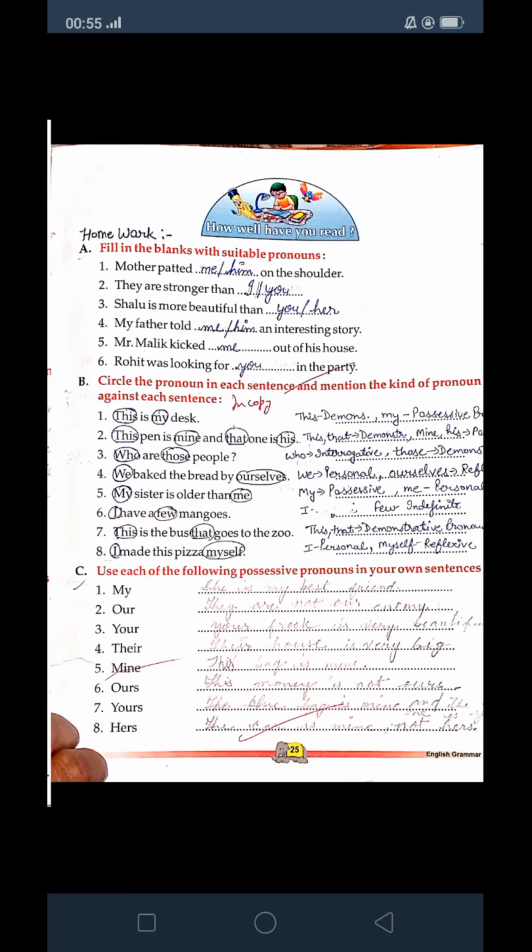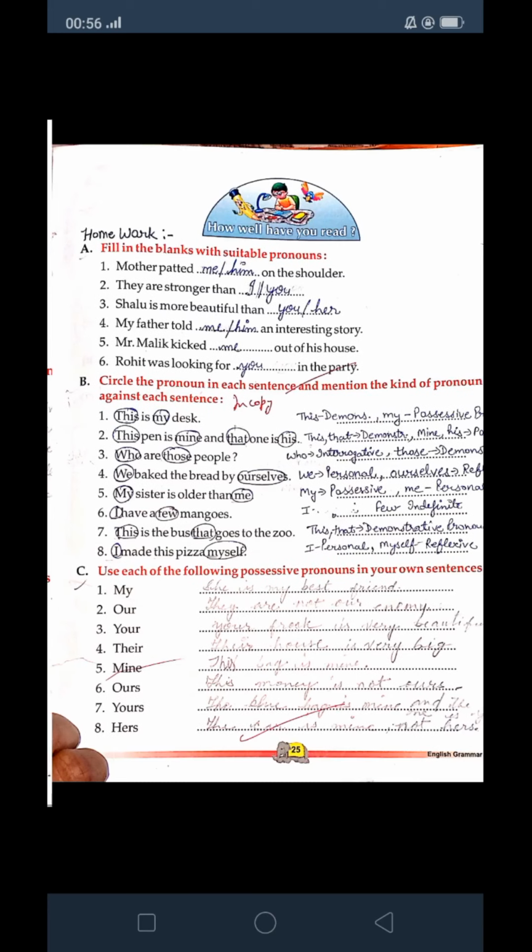Now, the third one: who are those people? Who, I told you, who. Who are those people? Who is used for living things. Here, who is an interrogative pronoun. And those, those people. The word those is a demonstrative pronoun.